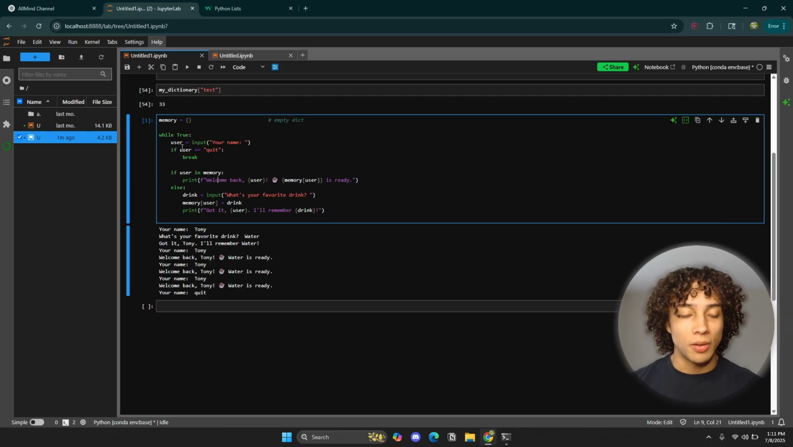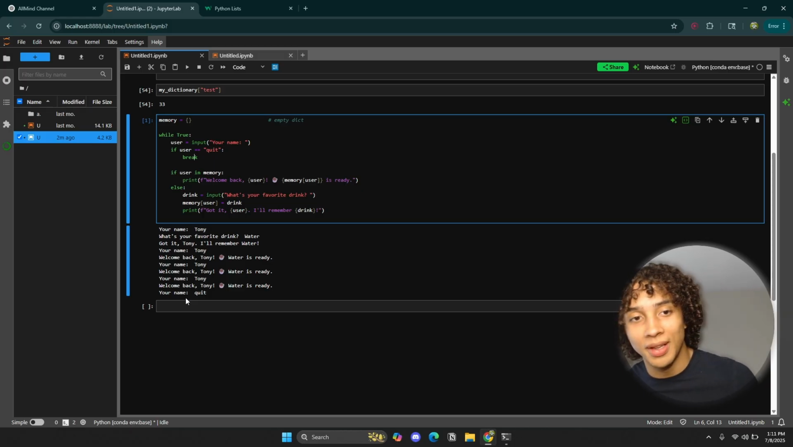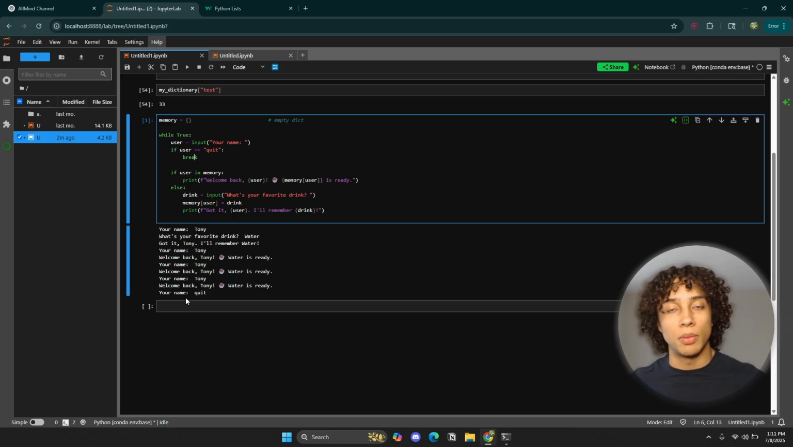So what's happening here is we're saying while True. What does that mean? It means that while the value True is true, which is always going to be true, repeat the loop. So it's always going to repeat the loop. The only way it's going to break the loop is if this condition is true.